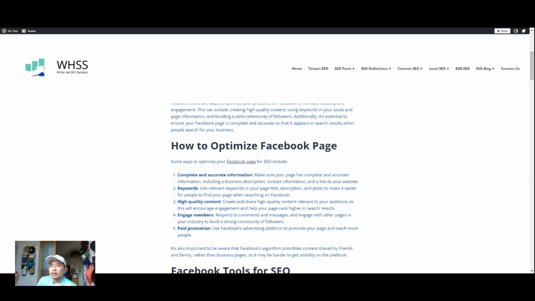So Facebook, because it's a search engine, the way we use SEO methods and tactics still applies. And Facebook technically can still rank in Google search engine results. It's just that you need to be logged in to Facebook in order to see some of the results. Last I checked, it still should work. I don't know if they're going to remove it, just like how Twitter has been going back and forth on whether they want to show tweets in the search engine results on Google or not.